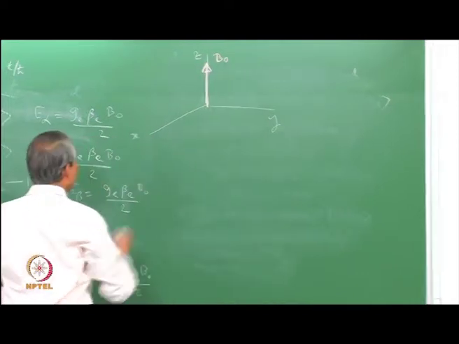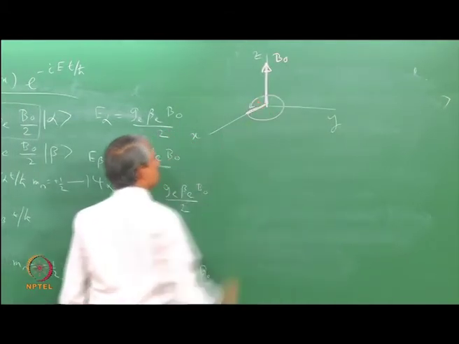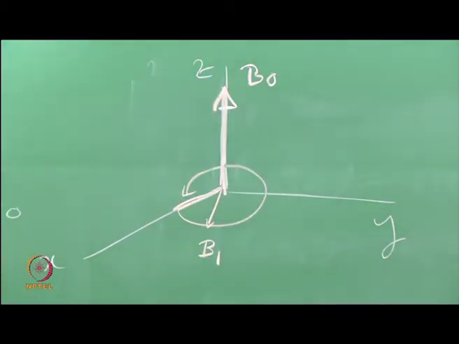Now, we apply a small magnetic field which is moving in this xy plane, whose magnitude is given by B1, and B1 is very small compared to this one. How do I describe that? Suppose at time t equal to 0, the B1 was exactly along the x direction. Then after some time it has come here.